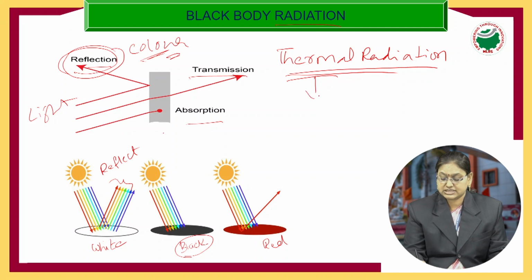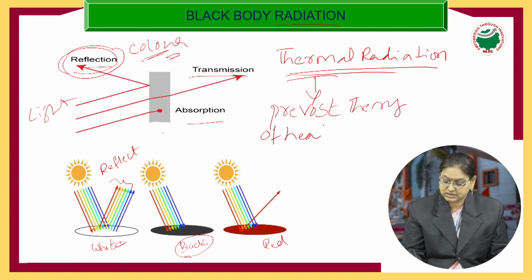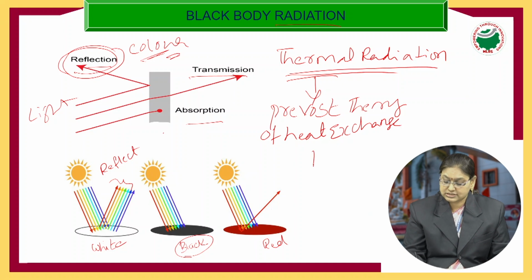This thermal radiation is an inherent property of all objects. That means all objects will radiate. So, Prevost theory of heat exchange. Prevost is a scientist who has given one theory known as Prevost theory of heat exchange. This theory states that all bodies will emit as well as absorb radiation continuously as long as their temperature is above 0 Kelvin.